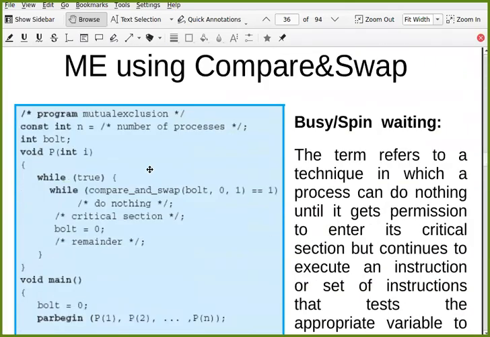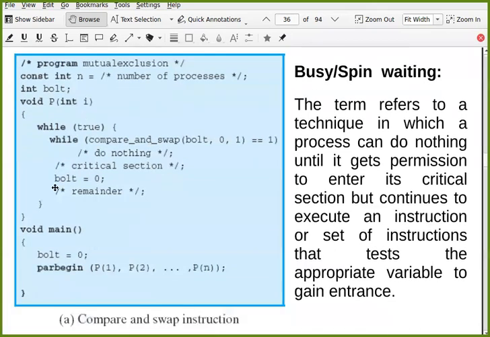But how does this help? The point is how it helps to achieve mutual exclusion. So let us understand this code. You can see that in the main function, you create this parbegin. Basically it is creating this many processes. This is pseudo code, not the code of any particular language.